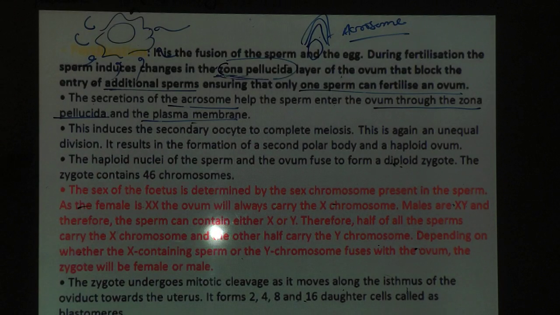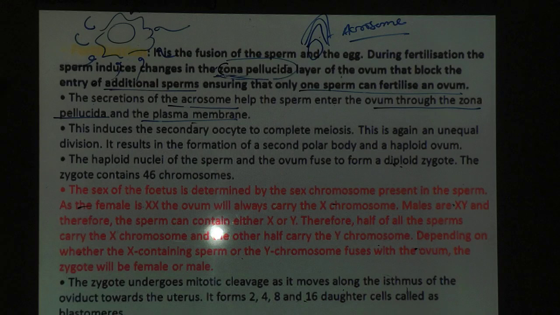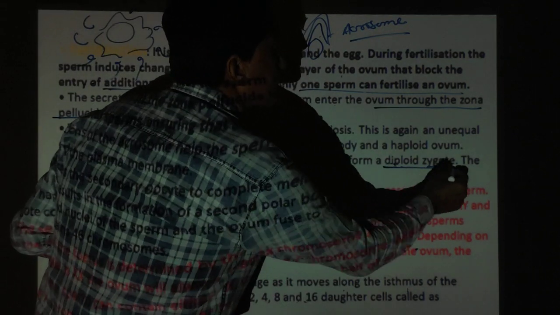नेक्स्ट, this induced secondary oocyte to complete the meiosis. This begins at the unequal division. It results in the formation of secondary polar bodies and haploid ovum. The haploid nuclei of the sperm and ovum fuse to form the diploid structure, and that is known as the zygote.